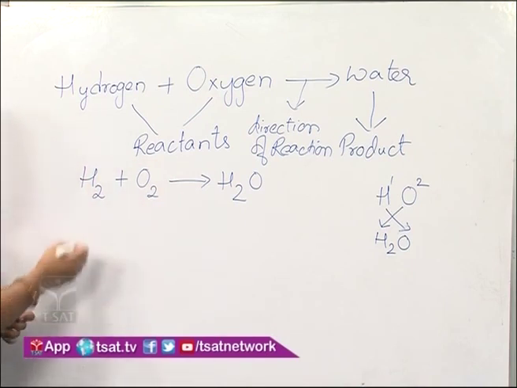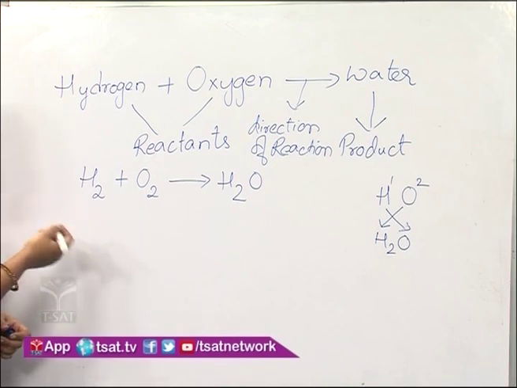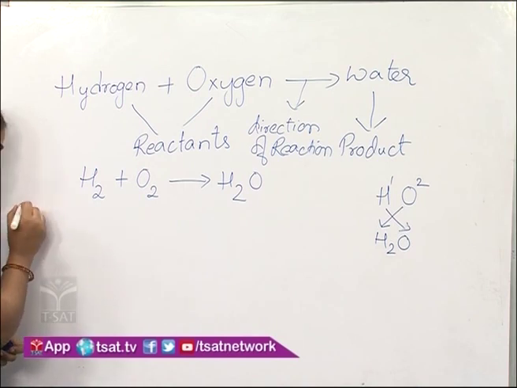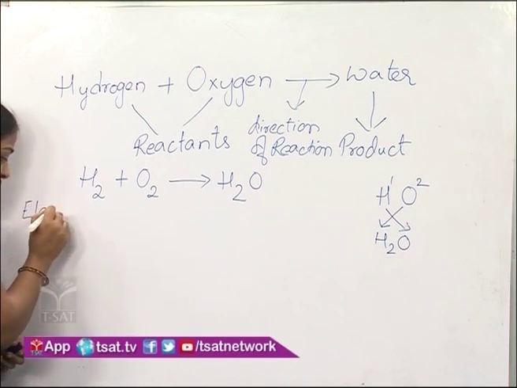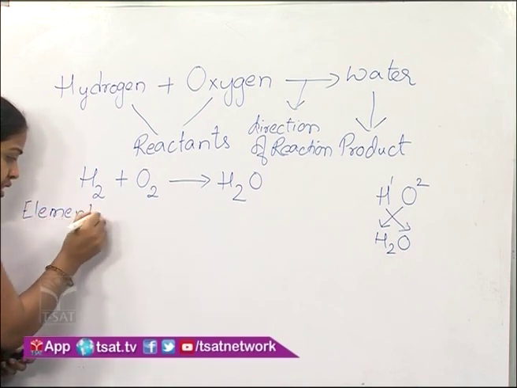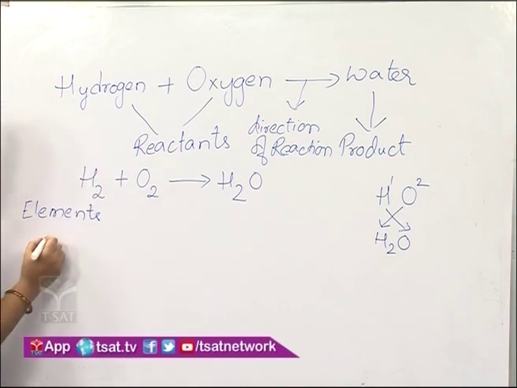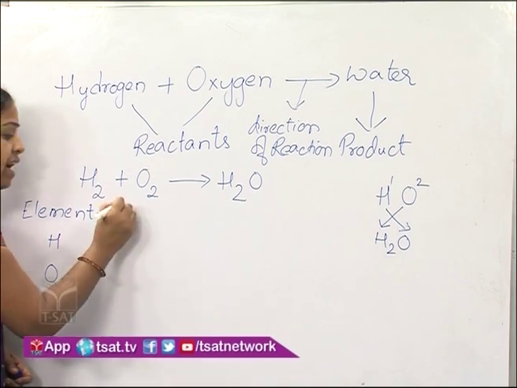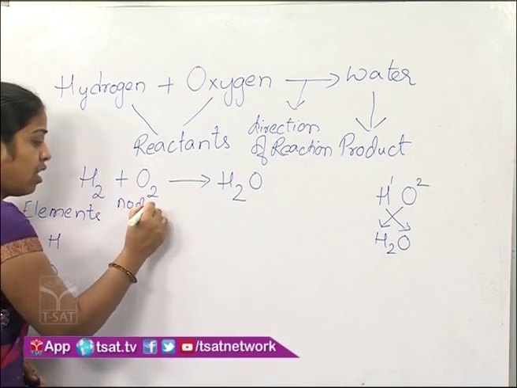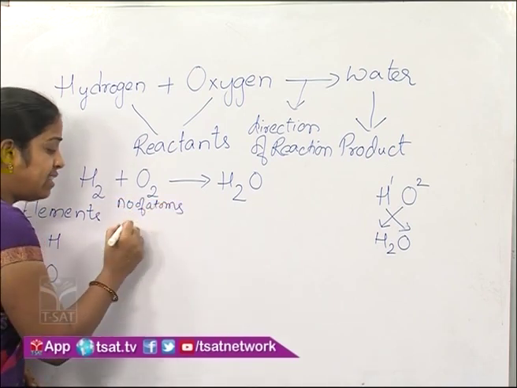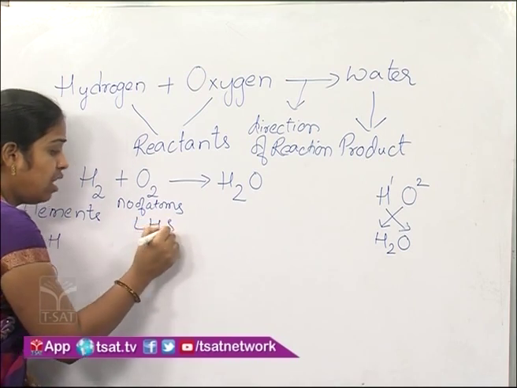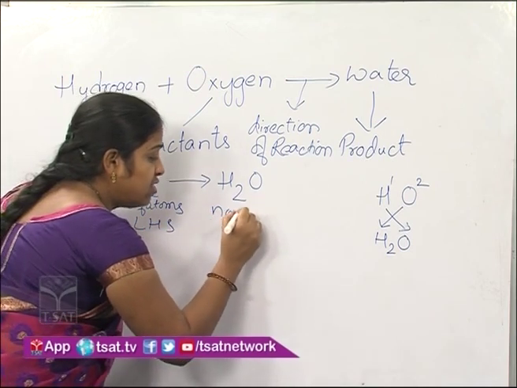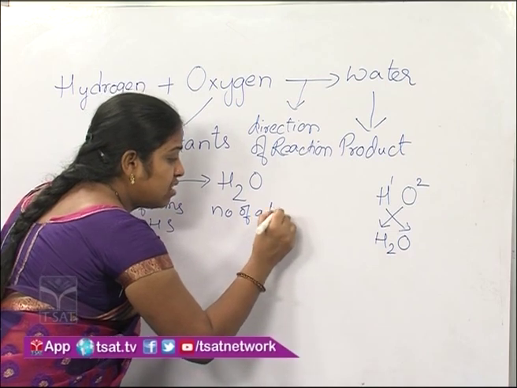Now we'll learn how to balance the equation. For this, first we have to write the elements present in the reaction. The elements present in the reaction are hydrogen and oxygen. Number of atoms on LHS and number of atoms on RHS.